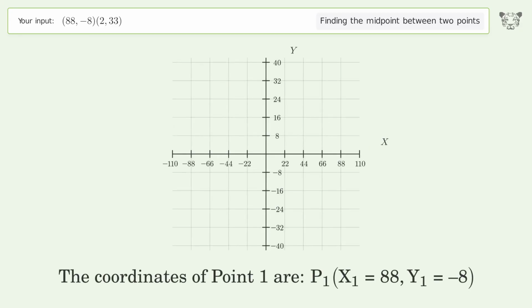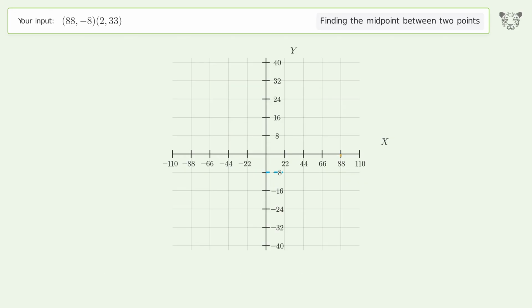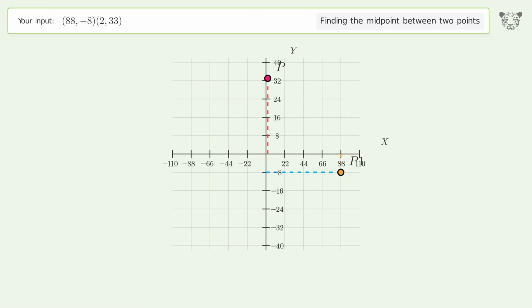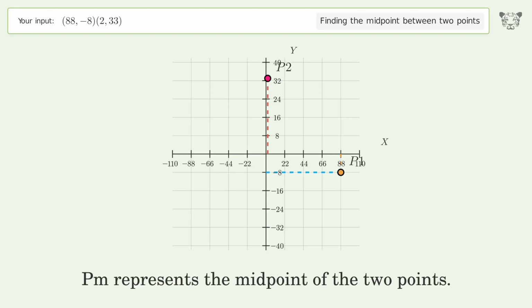The coordinates of point 1 are x1 equals 88, y1 equals -8. The coordinates of point 2 are x2 equals 2, y2 equals 33. PM represents the midpoint of the 2 points.